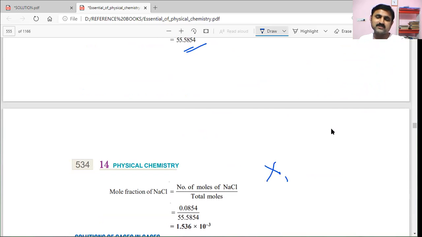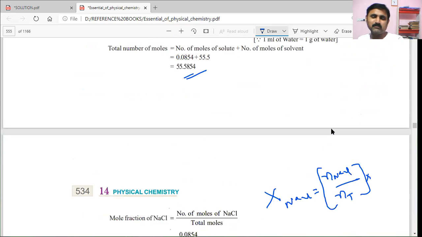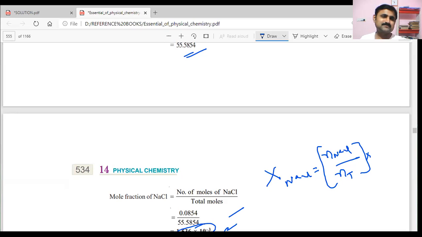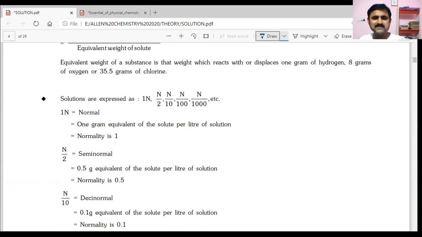So mole fraction of NaCl is equal to number of moles of NaCl by total number of moles. This is the formula. Substituting these values, they got 1.536 into 10 power minus 3. This is the answer.